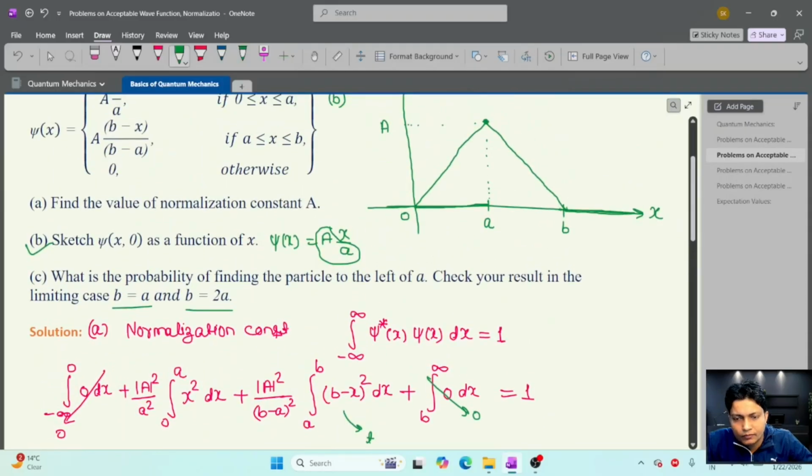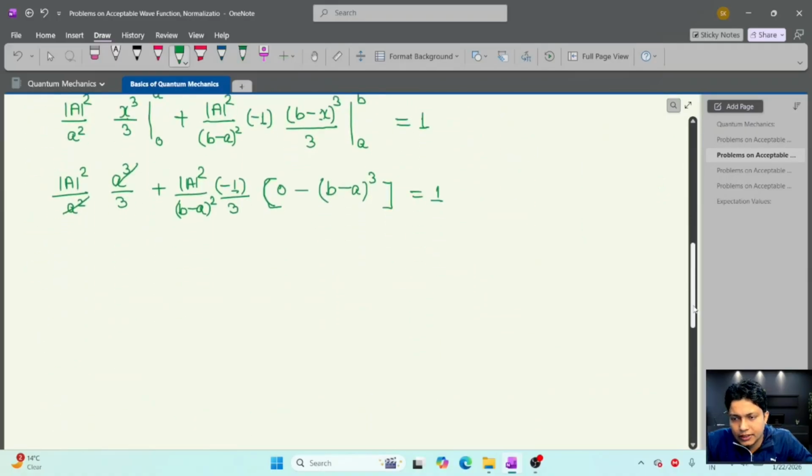Here if b equal to a, this b position is also a. This means this point goes to that position. So the wave function is like this straight line, and for this reason the total probability will be 1. If b equal to 2a, this distance and this distance are equal. So in the left half the probability of finding the particle will be 1 by 2. So this result we can get from here.